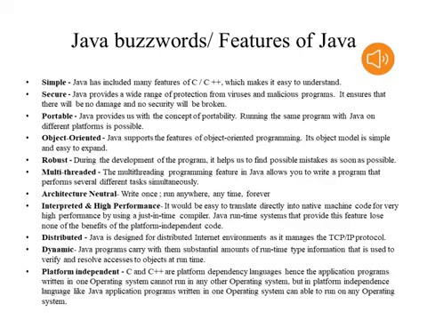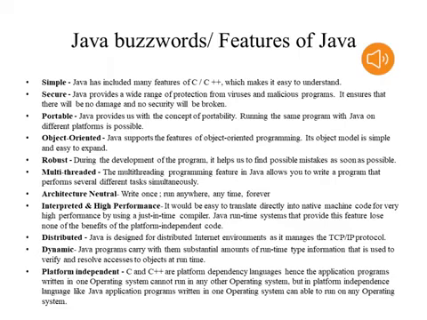The features of Java are: simple, secure, portable, object oriented, robust, multi-threaded, architecture neutral. Java is interpreted and high performance. Java is a distributed programming language. Java is a dynamic programming language. The main advantage of Java is that it is platform independent. Write once, run anywhere. These are the features of Java.